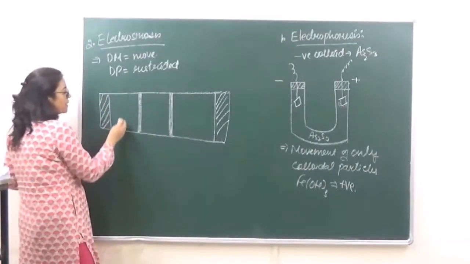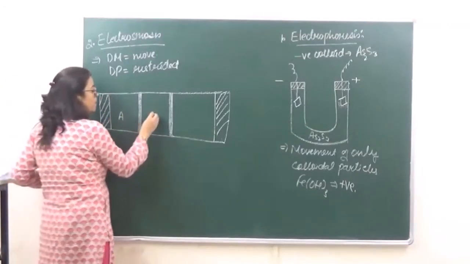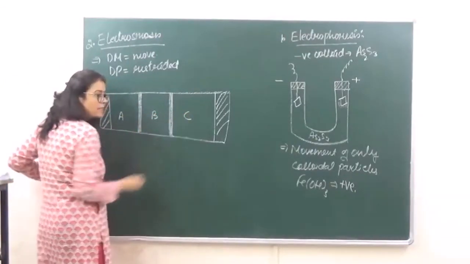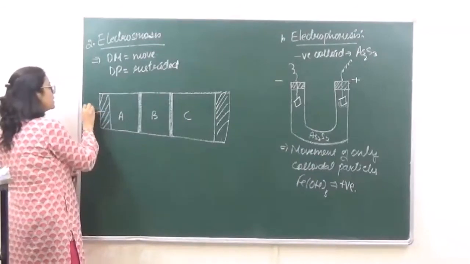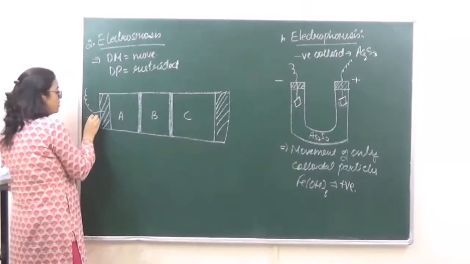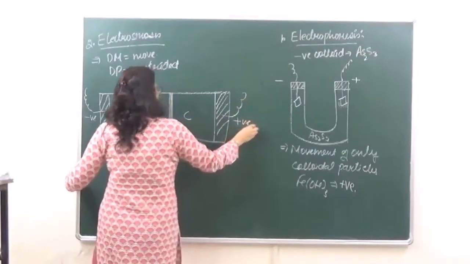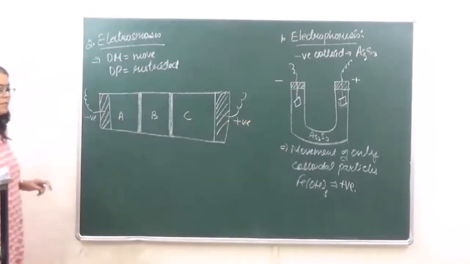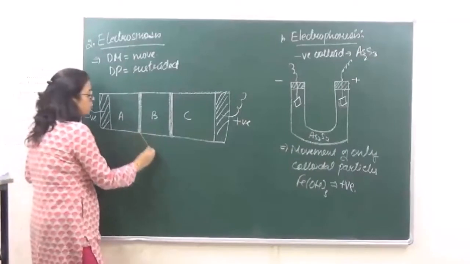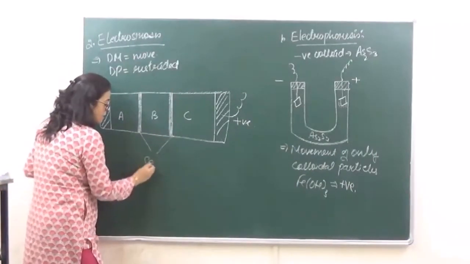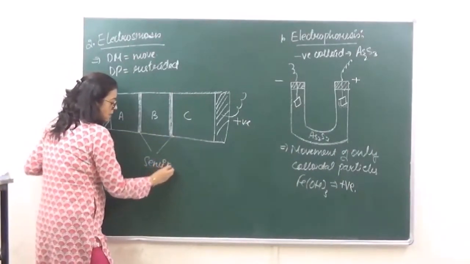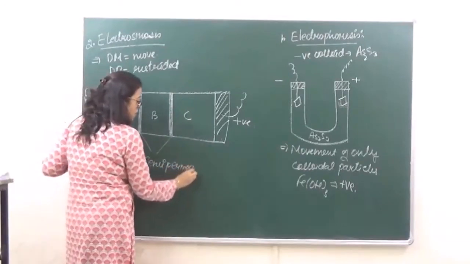Let's say this is compartment A, this is compartment B, and this is compartment C, right? This is the negative terminal and this is the positive terminal over here. Okay? Now these two are semi-permeable membranes.